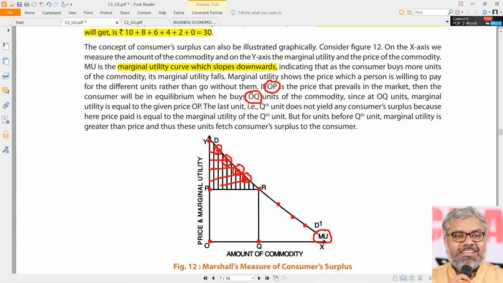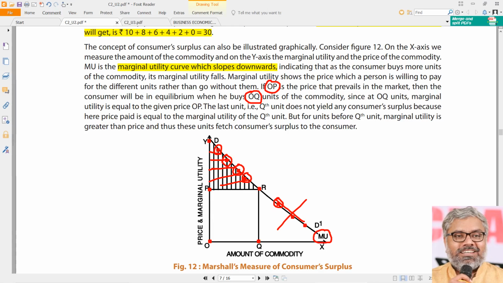Once he reaches Q, or the point R, he will not go further. So these other points will not happen. These points are only there on the line, but the consumer will not go beyond Q. So the maximum quantity that he purchases will be only OQ.